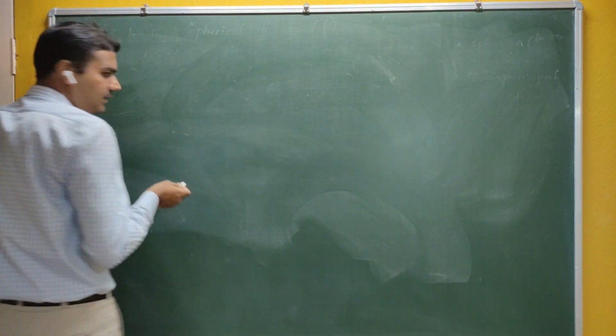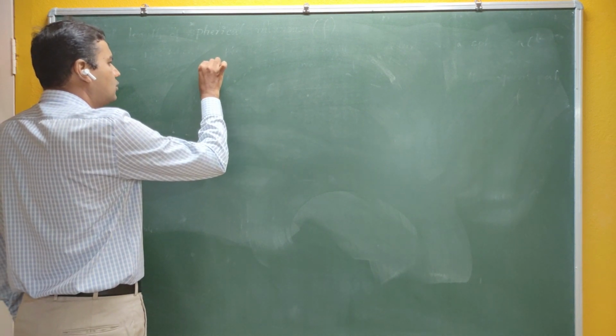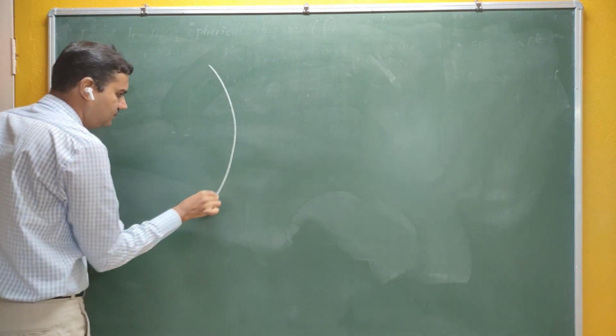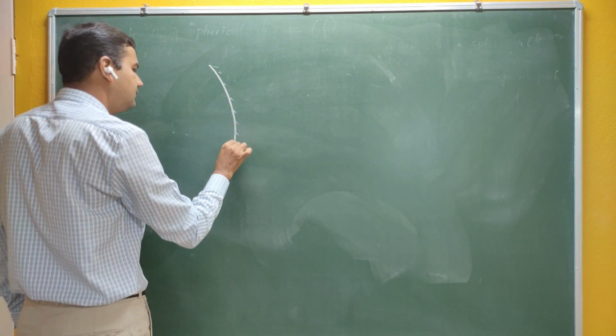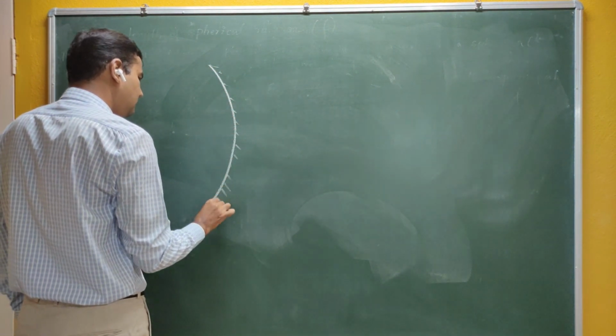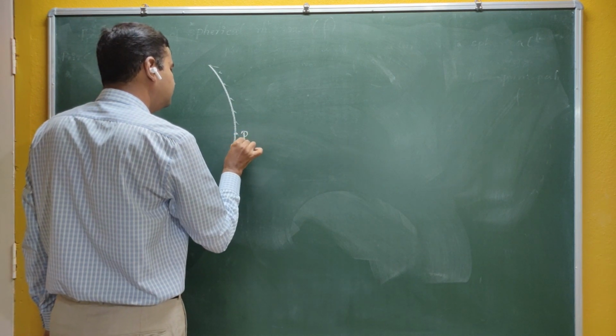So for this particular derivation, let me take the concave mirror. You can take convex also. So this is a concave mirror. This particular point is called the pole.